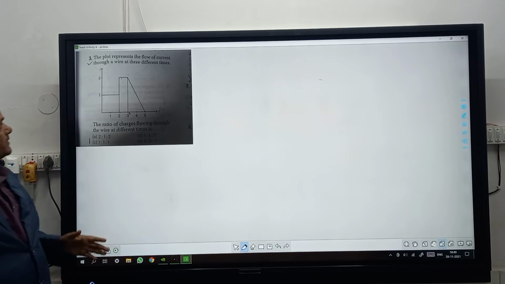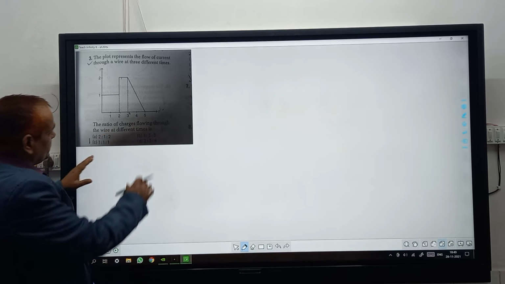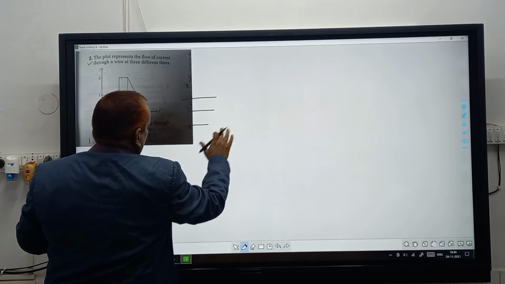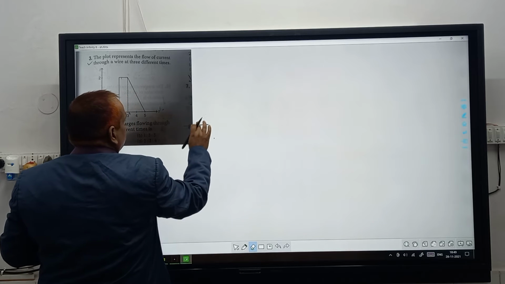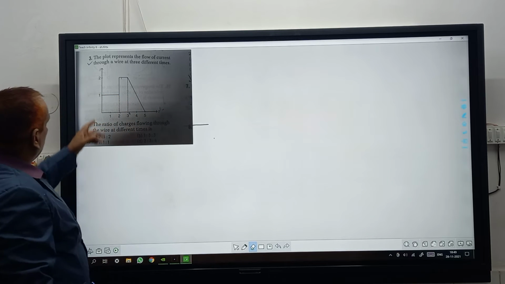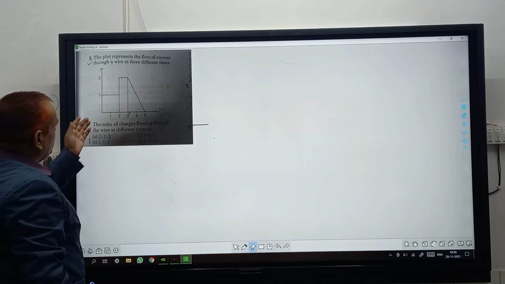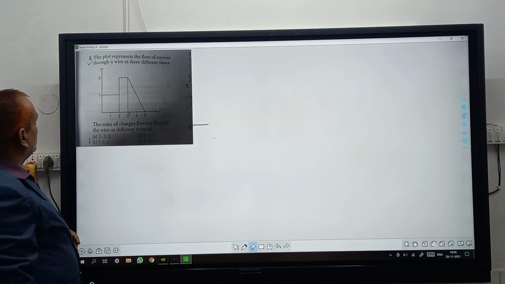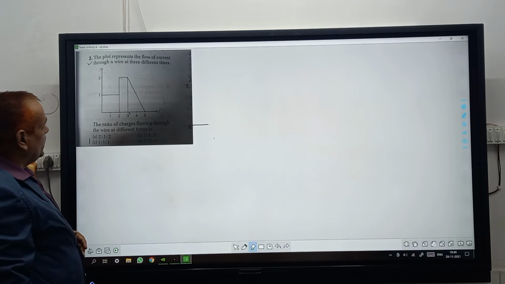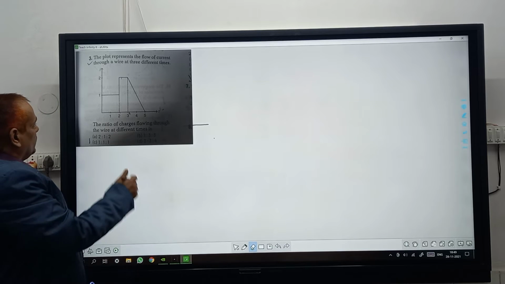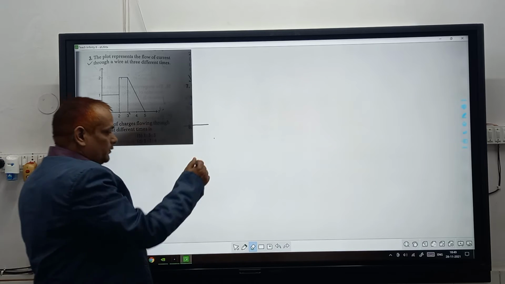The plot represents the flow of current through a wire at 3 different times. As you see in this graph, there is 1, 2, 3, 4. Time interval is taken along the x-axis and ampere, that is current, is taken along the y-axis, 1, 2 and so on. So in order to calculate the ratio of charges, what do you have to calculate?